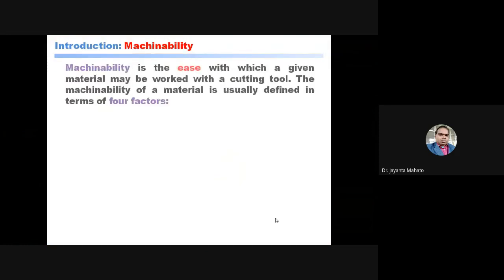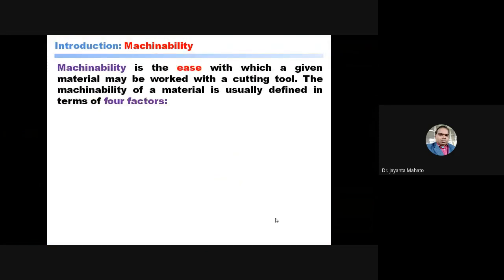So machinability is the level of ease or difficulty of machining the workpiece. You can perform the machining very easily, or it is hard, meaning removing material from the workpiece is easy or hard.